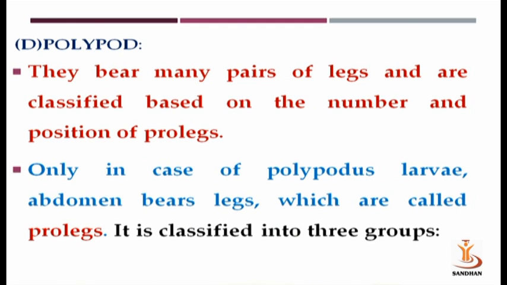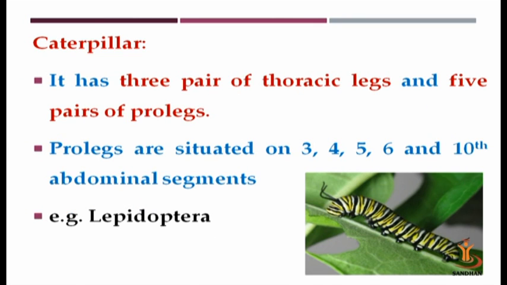The fourth category is polypod larva. They bear many pairs of legs and are classified based on the number and position of prolegs. Now the question arises, what are prolegs? Prolegs are those legs which are present on the abdomen. And again, the larva is categorized into 3 categories: caterpillar, semilooper and looper. Caterpillar is the first type of larva. It has 3 pairs of thoracic legs and 5 pairs of prolegs. Prolegs are situated on the 3rd, 4th, 5th, 6th and 10th abdominal segments.